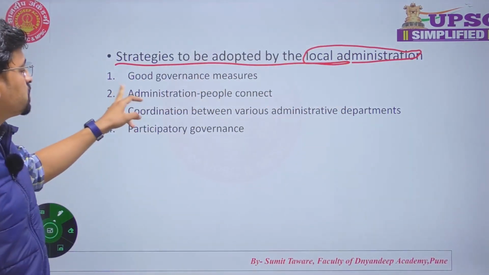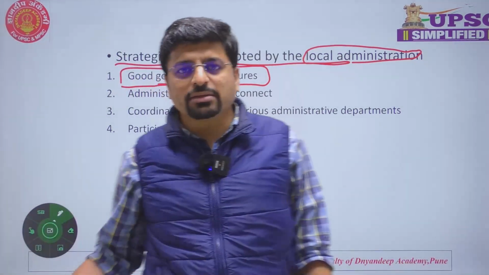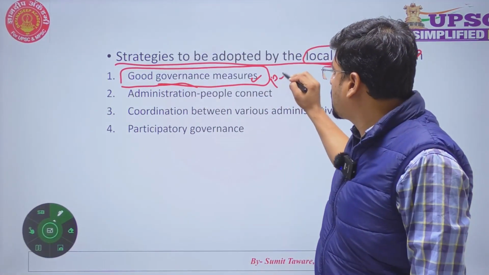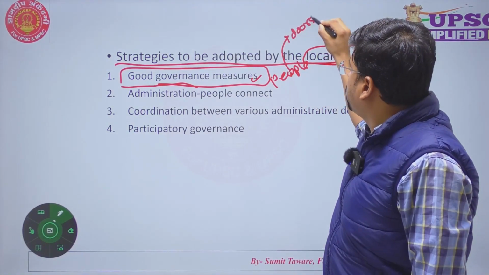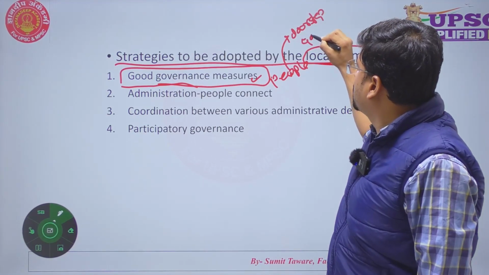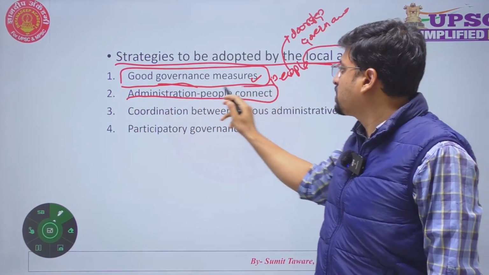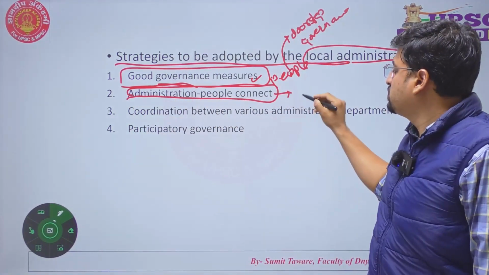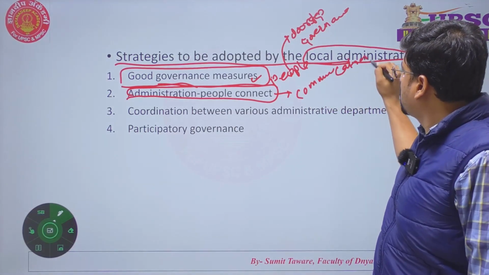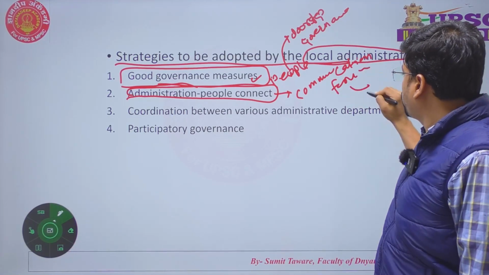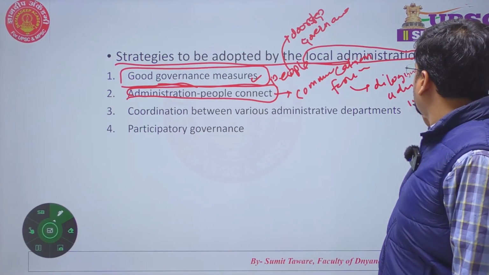Okay, so for local administration, the first one is good governance measures can be undertaken, under which probity in governance can be enhanced and people connect can be ensured, so that doorstep delivery of governance can be ensured in that particular area. Secondly, administration people connect can be ensured. For example, some communication forums can be established for the dialogue between administration and local people.